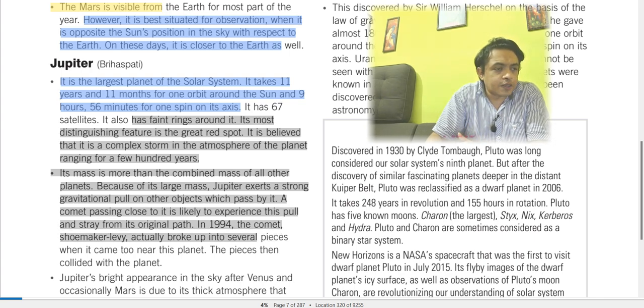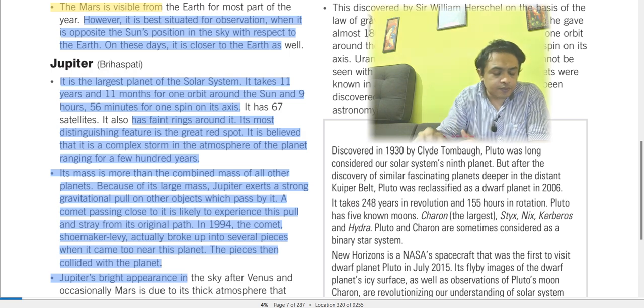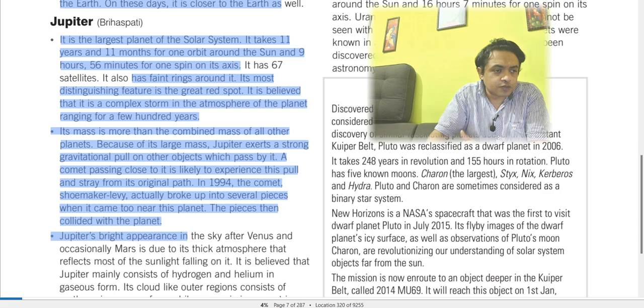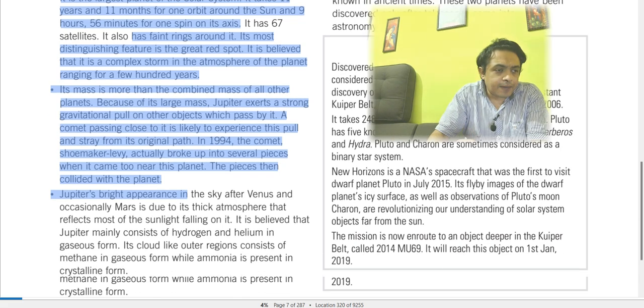In 1994, the comet Shoemaker-Levy broke into several pieces when it came near to the planet. The pieces then collided with the planet. So this is what happens when a comet comes closer to Jupiter because of its huge mass and huge gravitational pull.